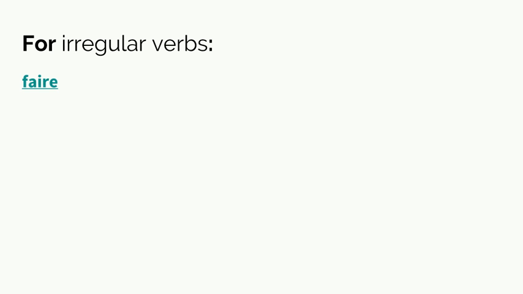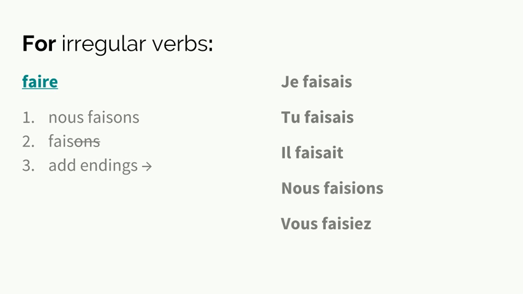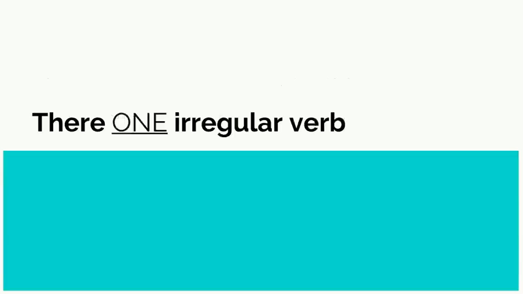Faire is also irregular in the present tense. Nous faisons, take off the ONS, and then add our endings. Je faisais, tu faisais, il faisait. Nous faisions, vous faisiez, ils faisaient.